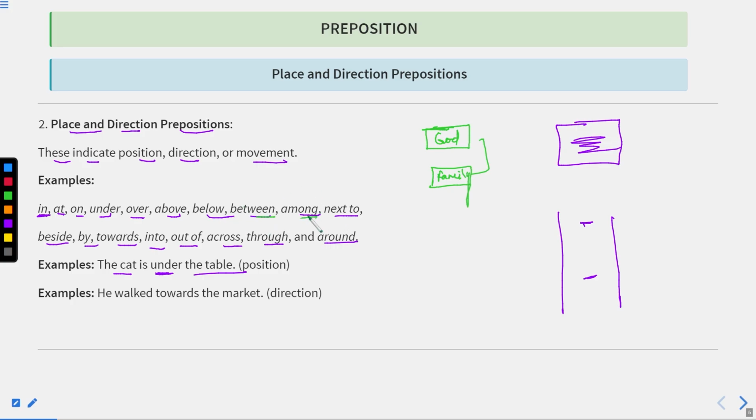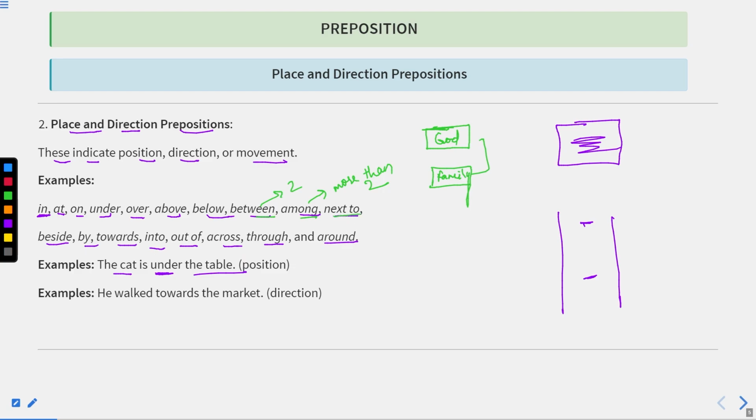Now, between and among. Between is exactly used for two people, whereas among is used for more than two people. Well, we are going to elaborate all these prepositions in later sessions. For example, she distributed toffees between the two students. Or if I say she distributed the toffees among the students, it means within all the students.